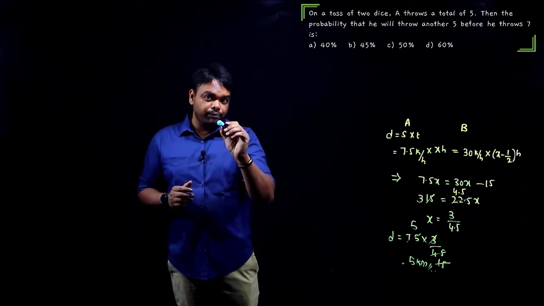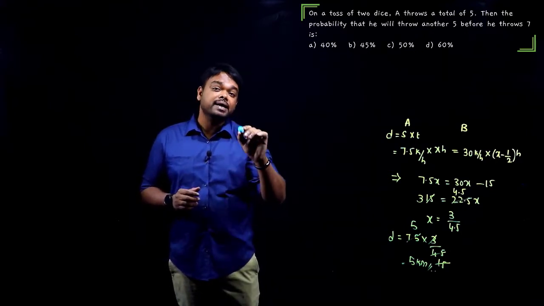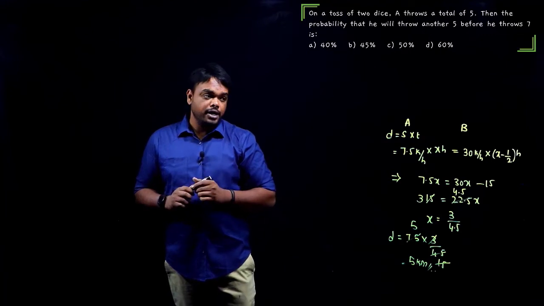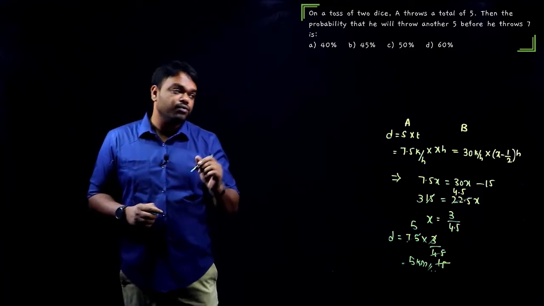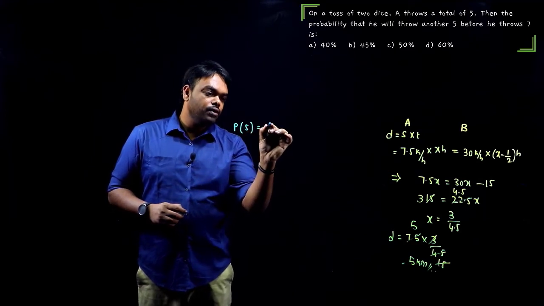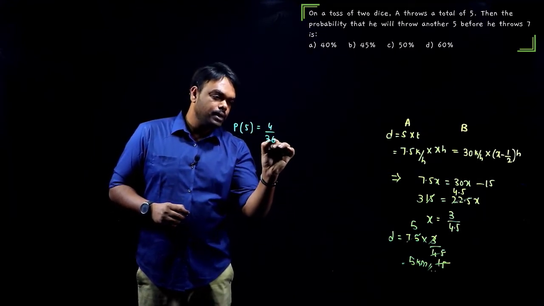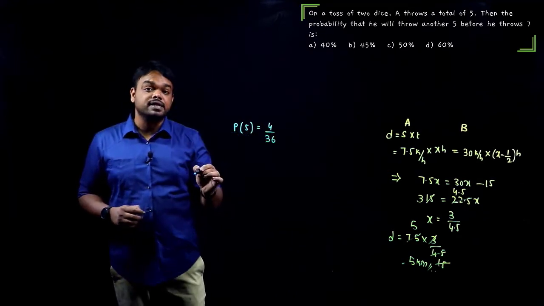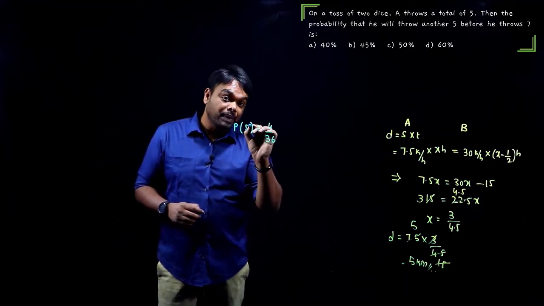Look, totally he's throwing 5 and 7, two different sums. Now, what is the probability of getting 5? That is 4 by 36. Guys, if you don't know how it is 4 by 36, please watch our probability basic videos.